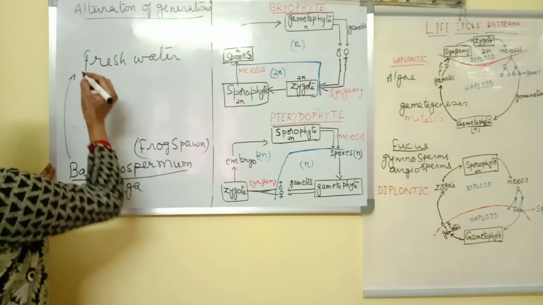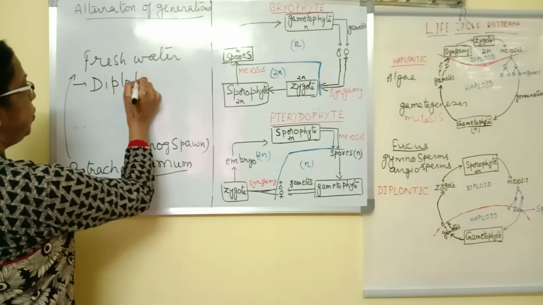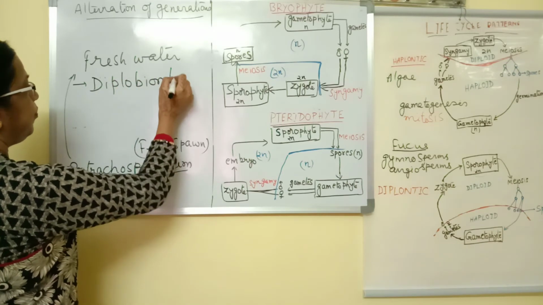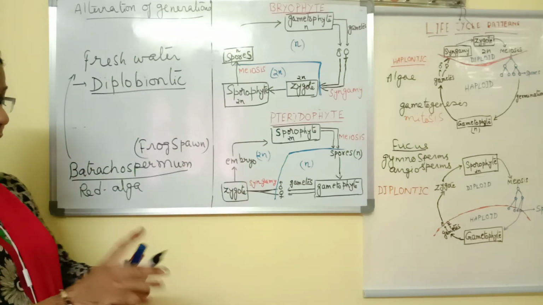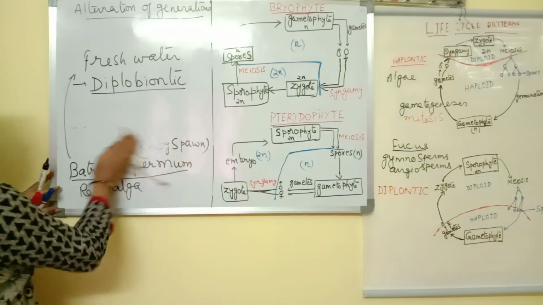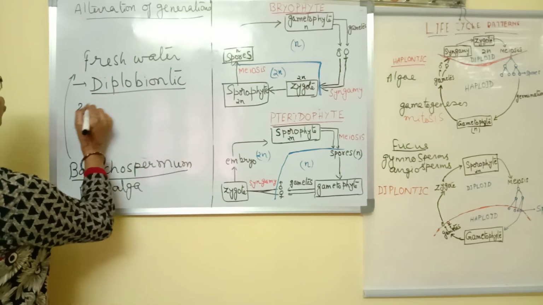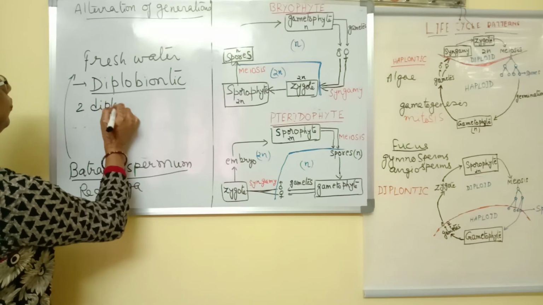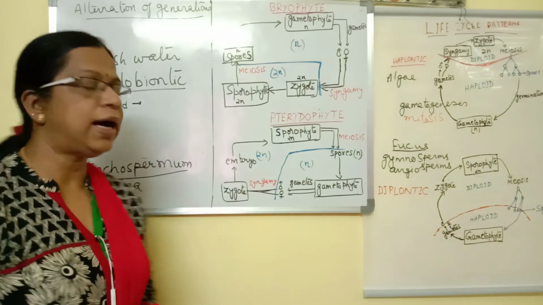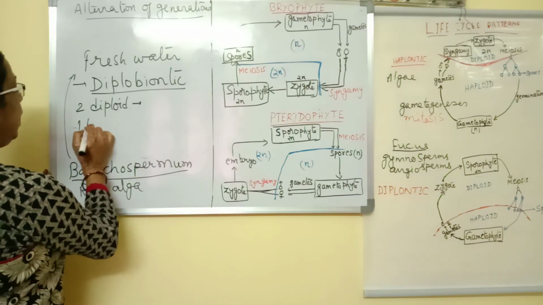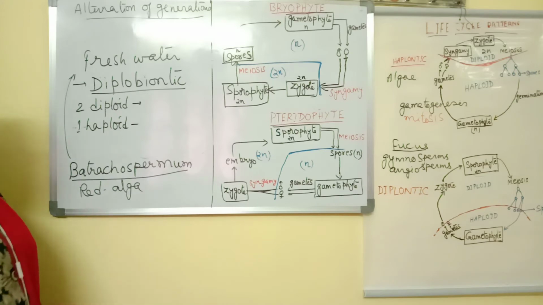And here it shows another type of life cycle called diplobiontic life cycle. Batrachospermum shows a diplobiontic life cycle. So what is diplobiontic? There are two diploid phases alternating with one haploid phase, that is one gametophytic phase.